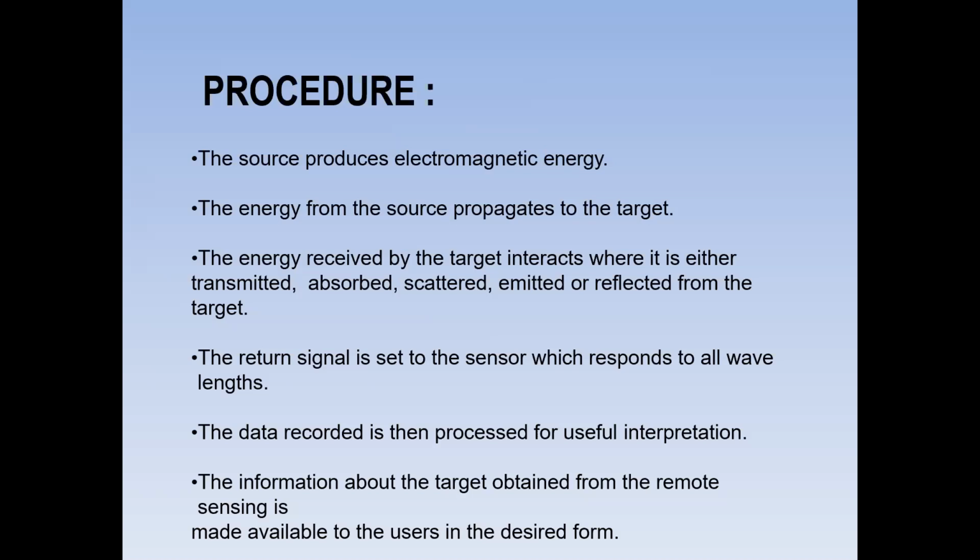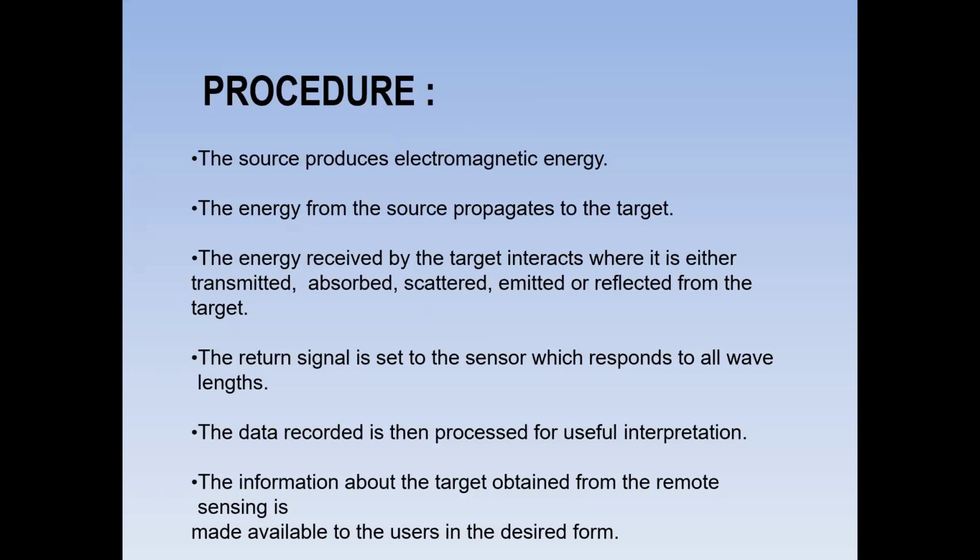The energy received by the target interacts, where it is either transmitted, absorbed, scattered, emitted, or reflected from the target. See, this third point was already discussed.